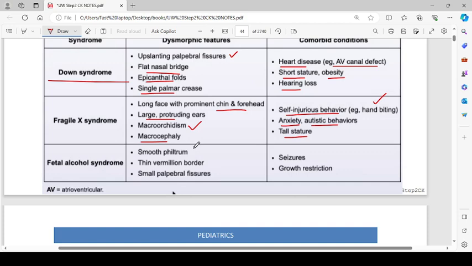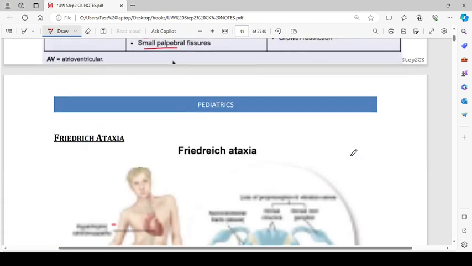Fetal alcohol syndrome includes smooth philtrum, thin vermilion border, small palpebral fissure, and comorbid conditions include seizures and growth restriction.